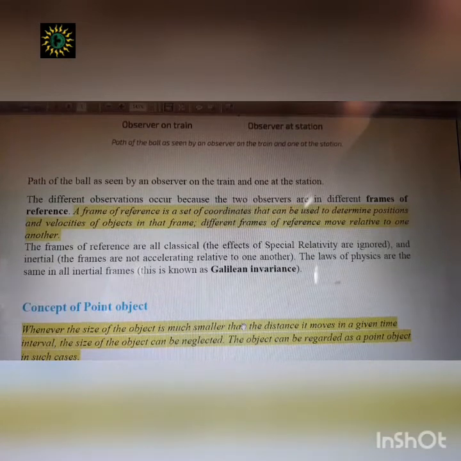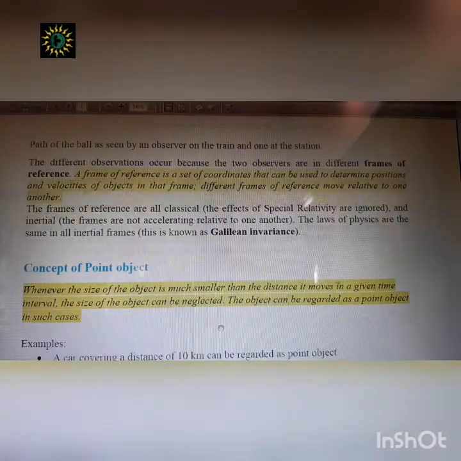So now I'll come to the second part, which is the concept of point object, because from Class 9 standard you are dealing with a body, so you will be very familiar with this term from Class 11 of point object. So what is point object?